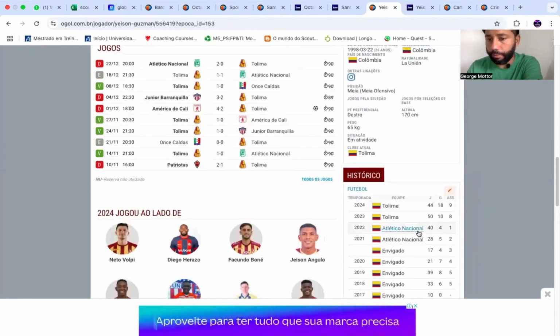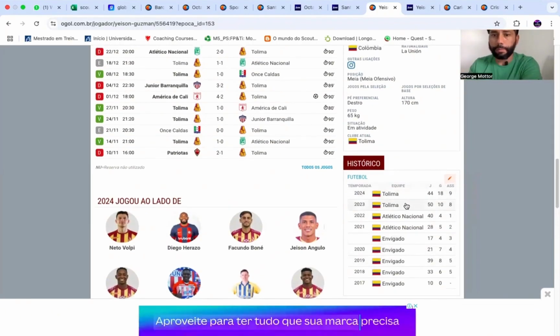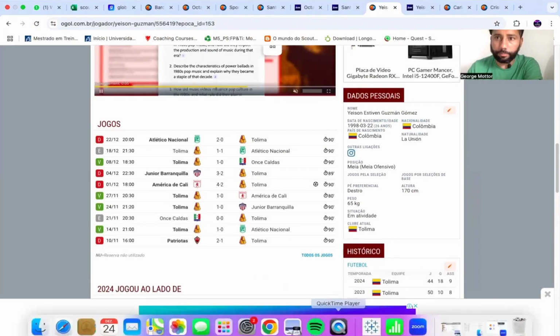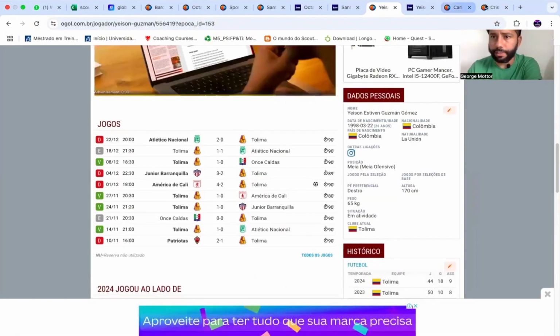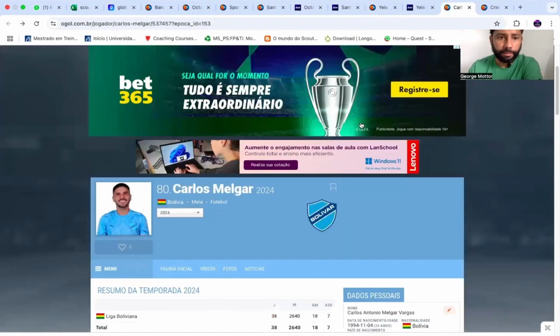So he's a player who didn't have much success at Atlético Nacional, right? If we look at the numbers, we're not talking about qualitative performance. We're only talking about quantitative at this moment. But there at Tolima, he performs very well. So we can go back to, of the ones I had separated here, it was mainly these 3. Let's put that aside. Let me see if there's anyone else.